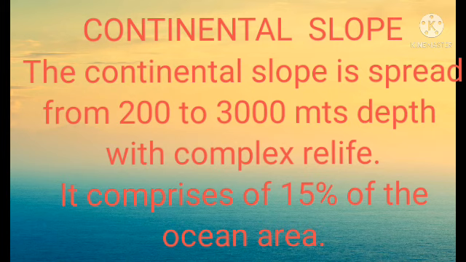The continental slope marks the boundary between oceans and continents. Submarine canyons are observed in this region. These are formed by the erosion process of glaciers and rivers.